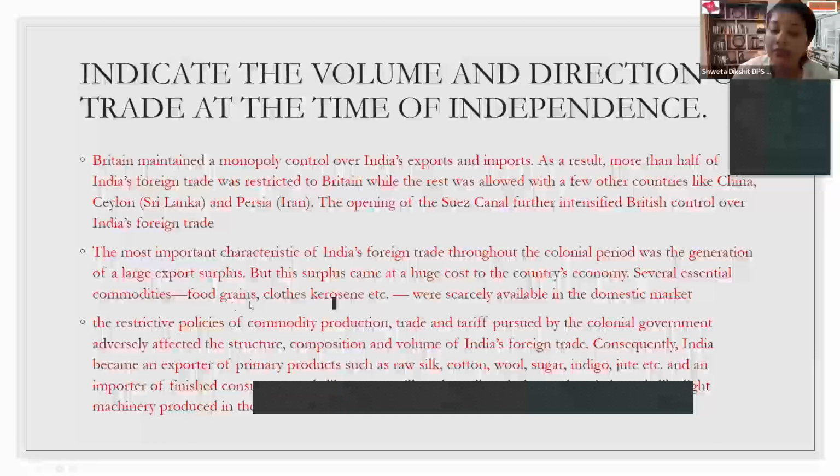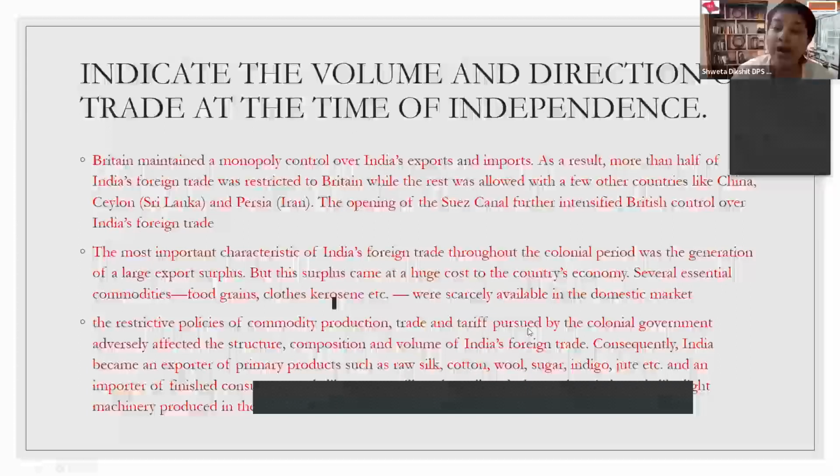Which essential commodities? Food grains, clothes, kerosene, and of course, we cannot forget the raw materials, which were the backbone for the growth of any economy. And third thing, it was not only about the exports of the essential commodities, but the British also had the policies of restrictions on tariff. Now, the British happily levied dual tariff. Remember, this is a one marker. You may be asked, what is a dual tariff system? So they persuaded dual tariff system for the export and import policy of Indian economy.